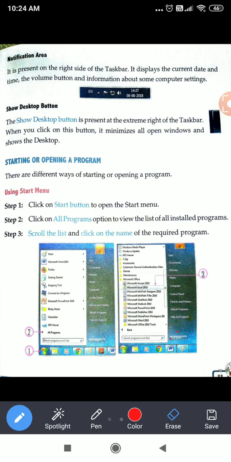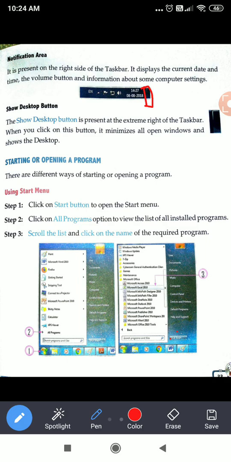Show desktop button, that I had already told you. After the clock, you can see some blank area. This is the blank area. When you bring the mouse pointer to this blank area, it will show you the desktop.